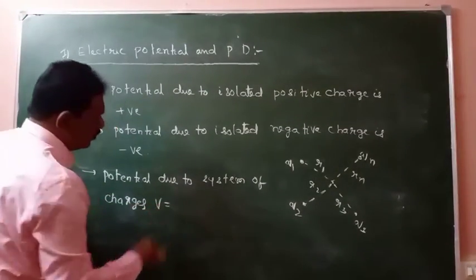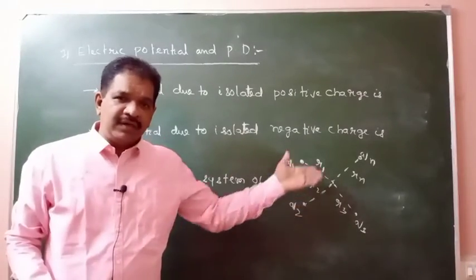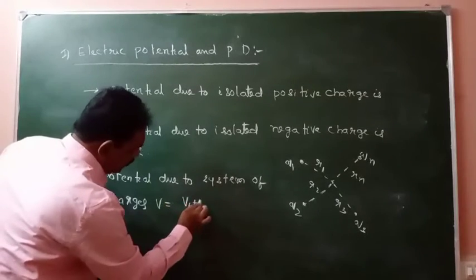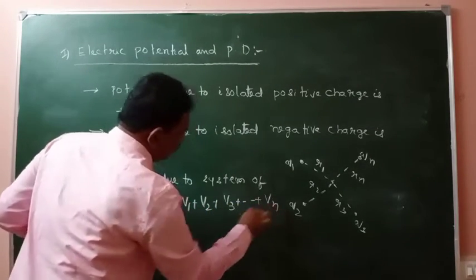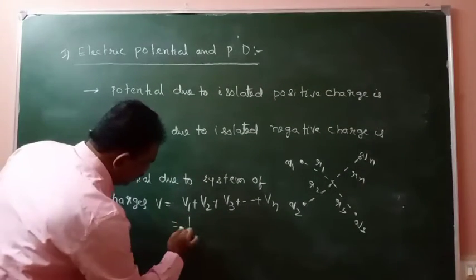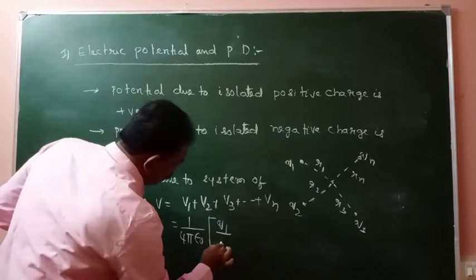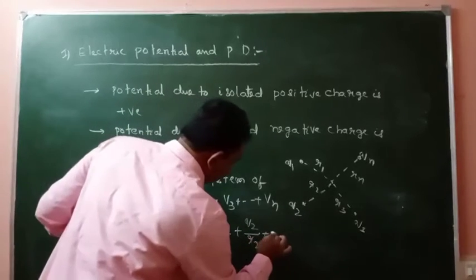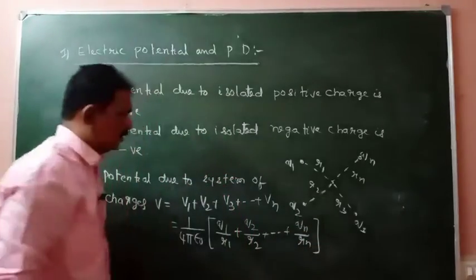V is equal to, individual potentials we have to calculate and add all of those potentials. V is equal to V1 plus V2 plus V3 plus so on Vn. So it becomes 1 by 4 pi epsilon naught Q1 by R1 plus Q2 by R2 so on Qn by Rn.